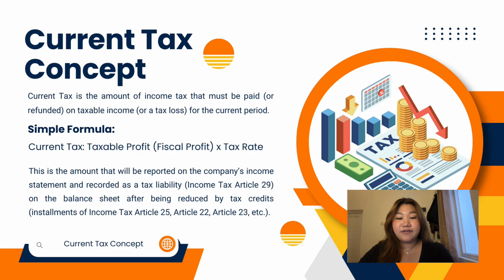And now let's define the current tax. The current tax is the actual amount of income tax that we are legally obligated to pay, or receive as a refund, based on our taxable profit for the current fiscal period. The formula is very straightforward. The formula is current tax equals taxable profit multiplied by the applicable tax rate.